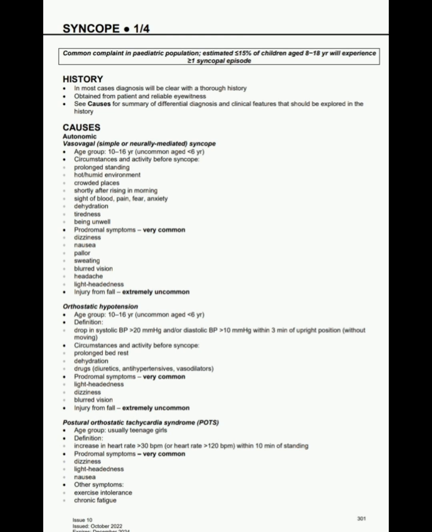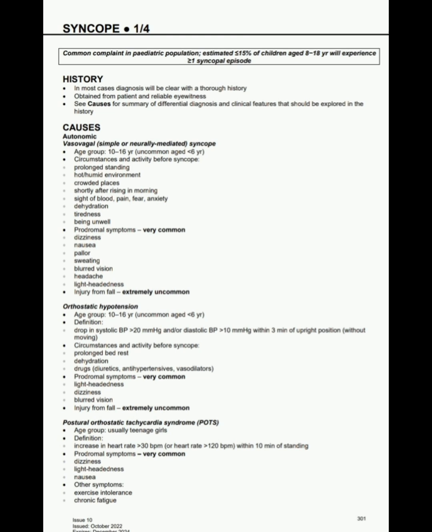History. What history do we find in syncope? In most cases, diagnosis will be clear with a thorough history. Number 1. Number 2, obtained from the patient and a reliable eyewitness. And number 3, see causes for a summary of differential diagnosis and clinical features that should be explored in the history.